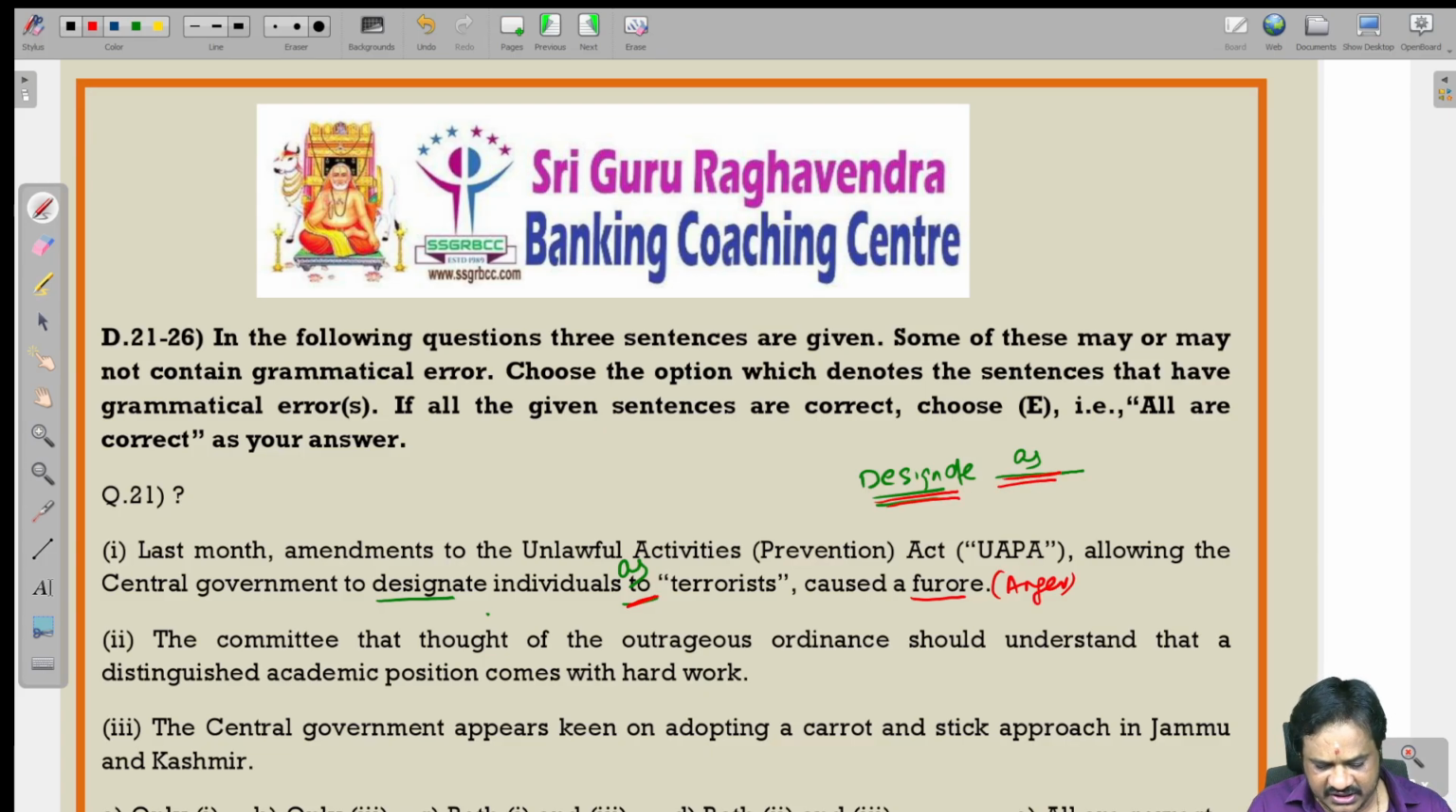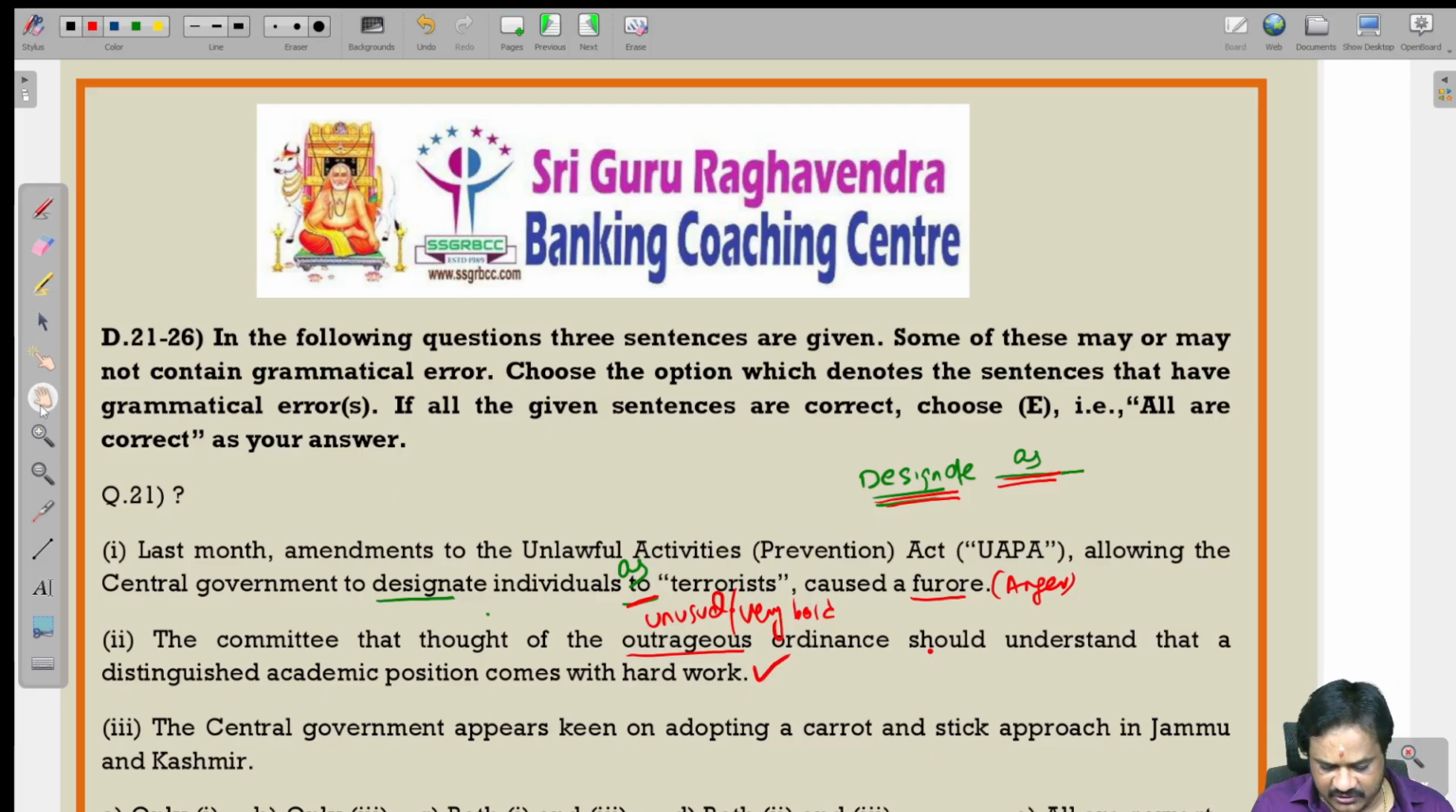As. The committee that thought of the outrageous ordinance should understand that a distinguished academic position comes with hard work. Outrageous means unusual, or something which is very bold. So here we don't find any error.